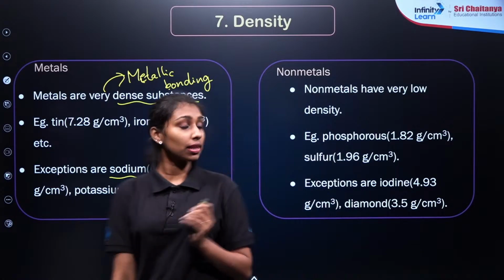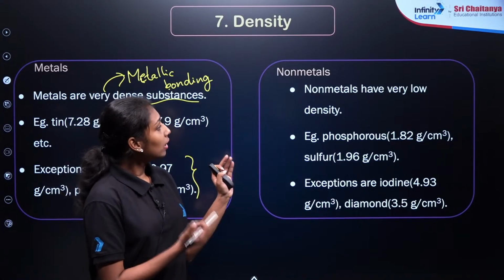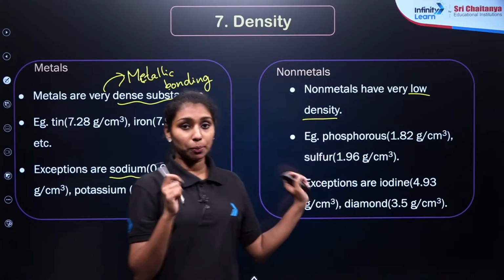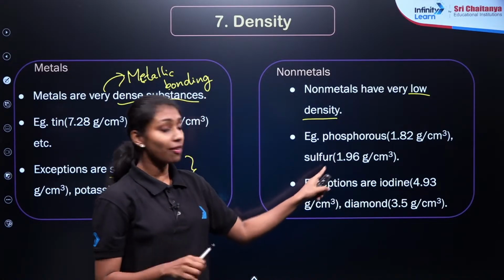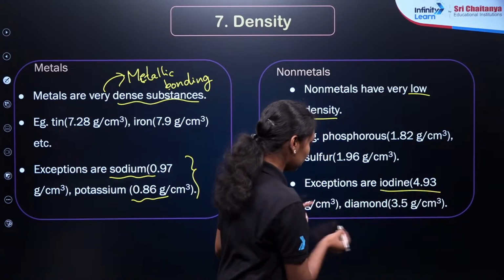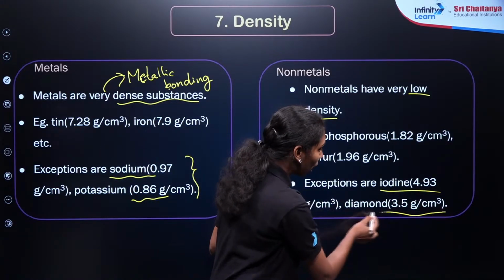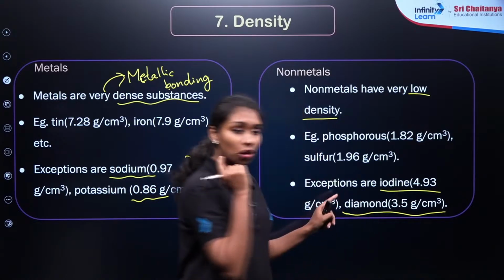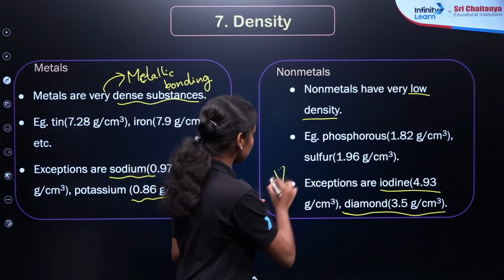These are less dense metals. Then, non-metals have very low density. For example, phosphorus is 1.82 gram per centimeter cube, and sulfur has 1.96 gram per centimeter cube. Exceptions are iodine and diamond, which is an allotrope of carbon. These have high densities compared to all other non-metals, right? So these are again exceptions.